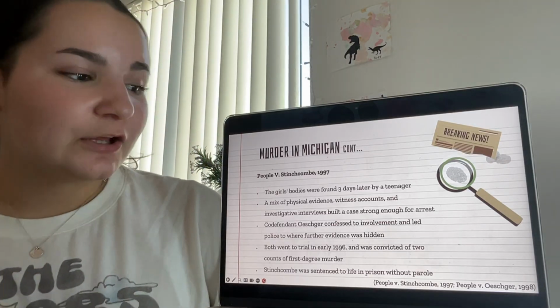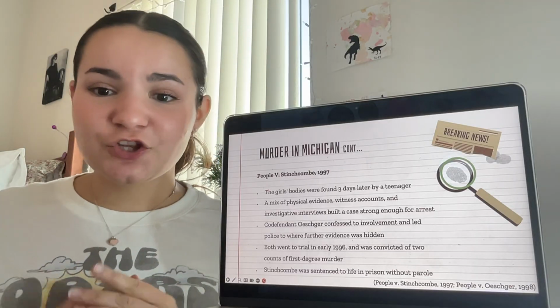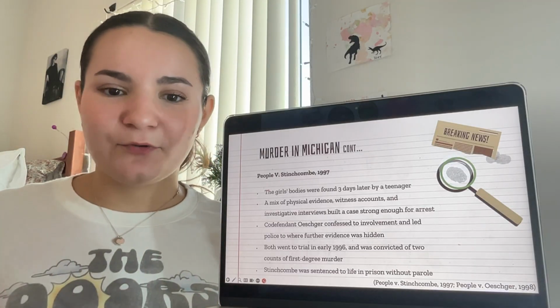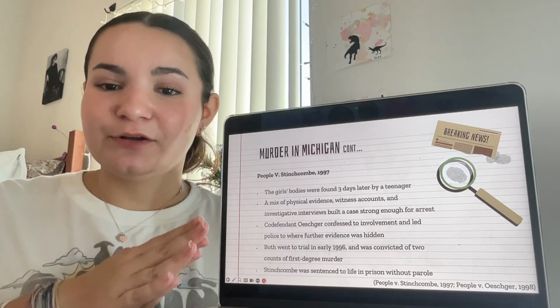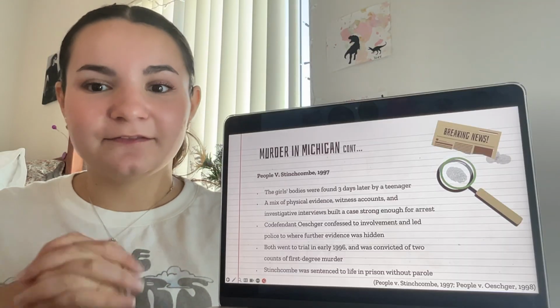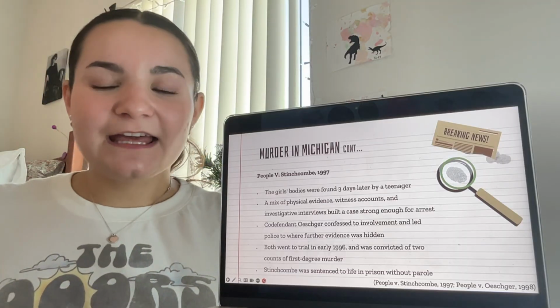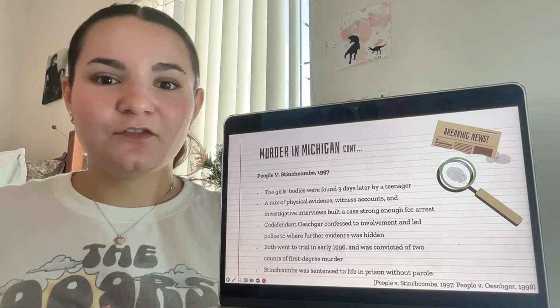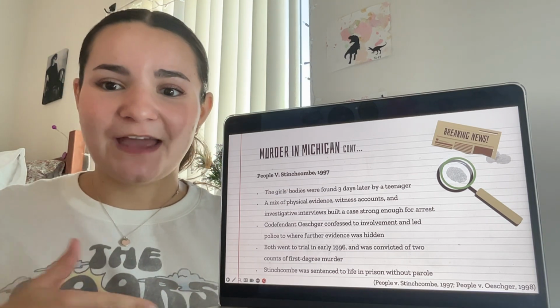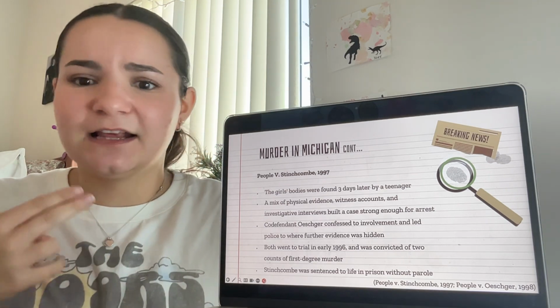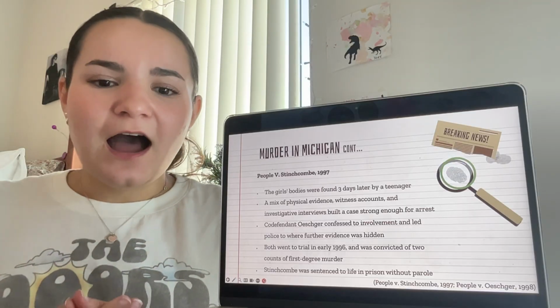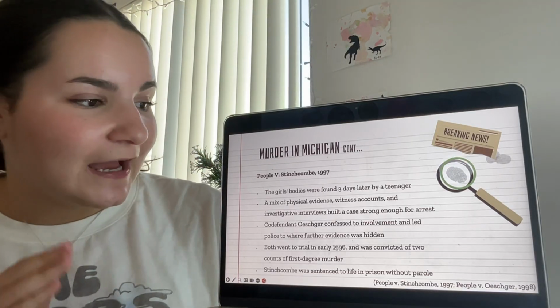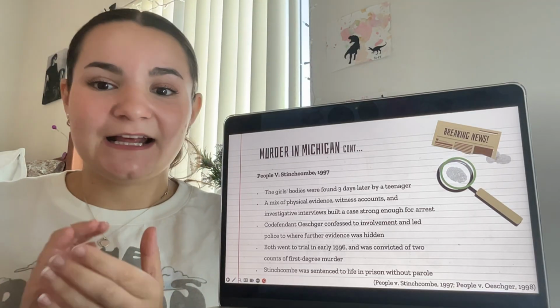A mix of physical evidence, the witness accounts, and just what the interviewers had been picking up around town led them to Aaron Stinchcomb and his co-defendant, Ostinger. And after bringing these men in and able to arrest them, Ostinger actually confessed to the crimes and led the police to where they had hidden other evidence like backpacks, clothes, etc. So after that, it really kind of sealed this case in.